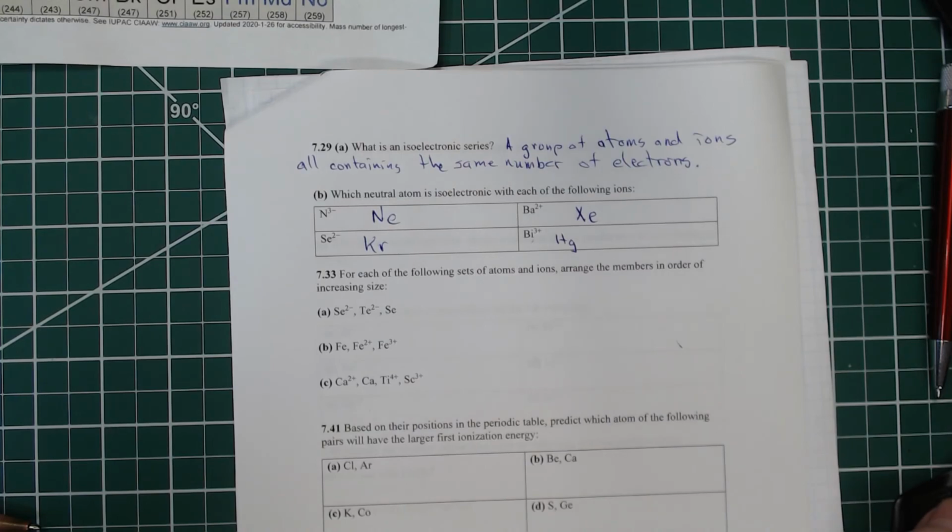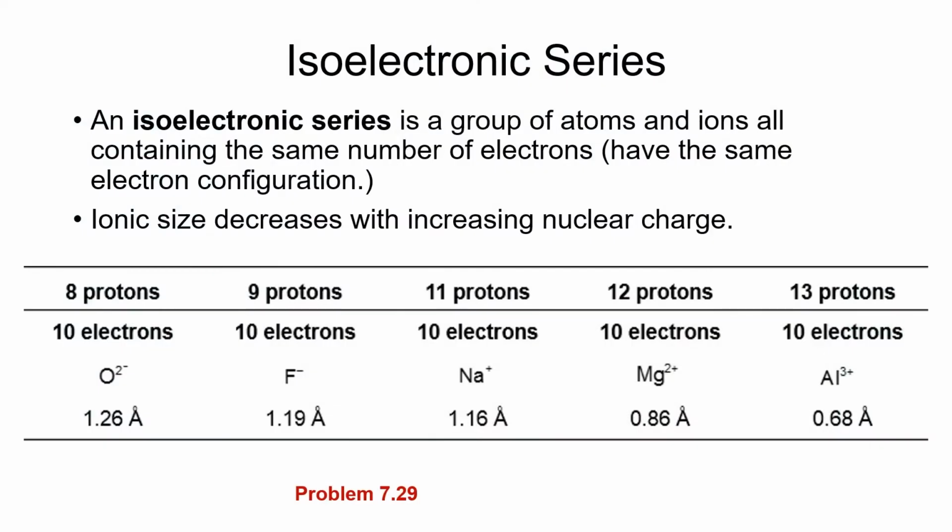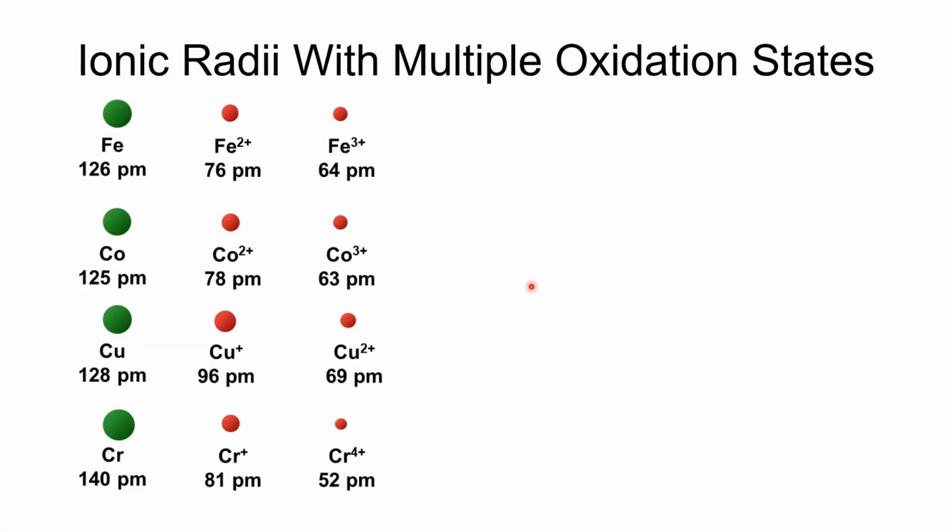All right, so let's go back and look at the next thing. For elements that have different oxidation states, we'll find that every time we remove an electron, the remaining electrons get closer to the nucleus. So for iron, if we remove 2 electrons, of course it gets smaller because there are fewer repulsions. If we remove another electron, it gets even smaller. So Fe3+ is definitely going to have a smaller radius than Fe2+.